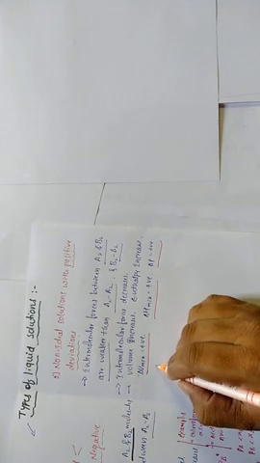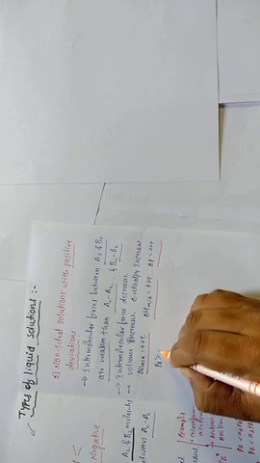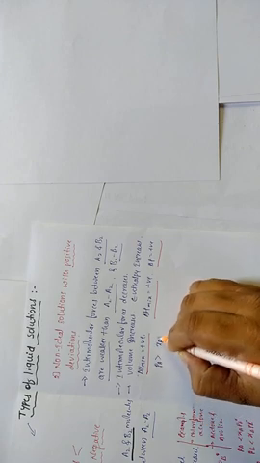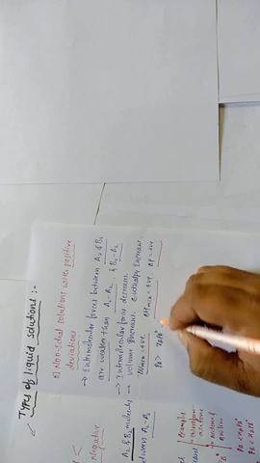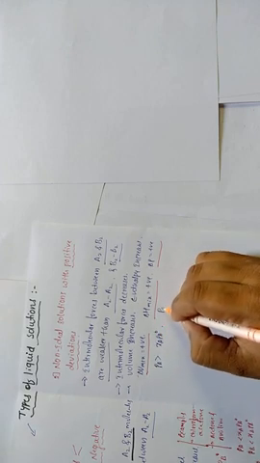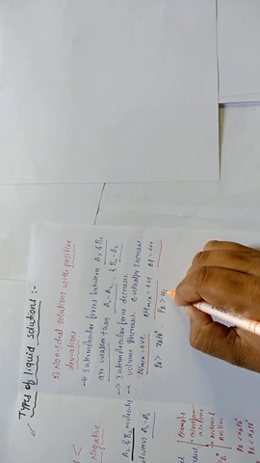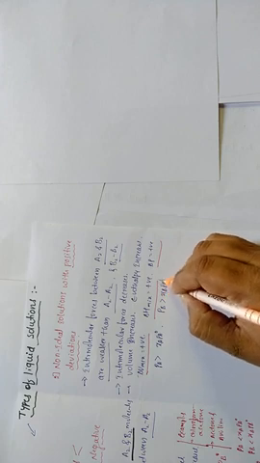So here PA is greater than XA PA naught, and PB is greater than XB PB naught.